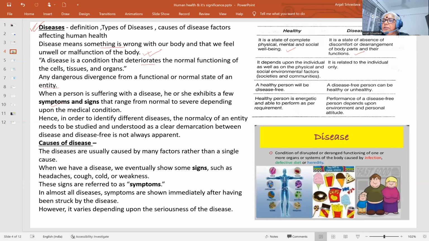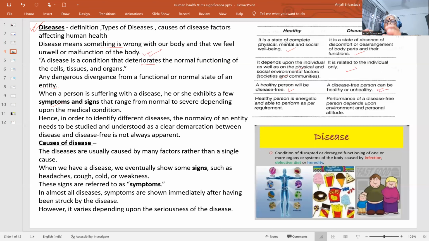Healthiness depends upon the individual as well as on the physical and social environment factors, that is the society and community. But the disease free condition is related to the particular individual itself. A healthy person will definitely be disease free, but a disease free person need not be healthy.